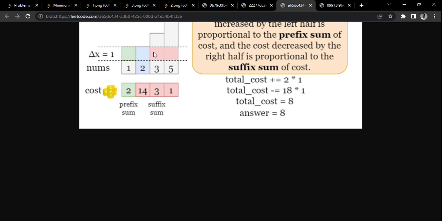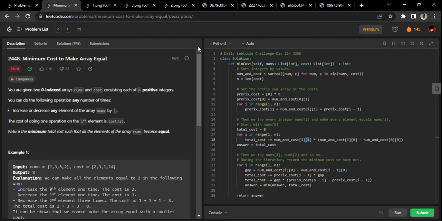So when we make all of them equal to 2, we have to reduce that. For all the elements to the right, including 2, we have to subtract the gap involved. At the same time, the first element was 1 in the first step, but now we are trying to make it 2, so we have to include this cost. So there will be inclusion. All the elements to the left of 2 include their cost gap. All the elements to the right, including 2, you will have to reduce the gap. So you do a subtraction here, and for all the elements to the left, you do addition here.